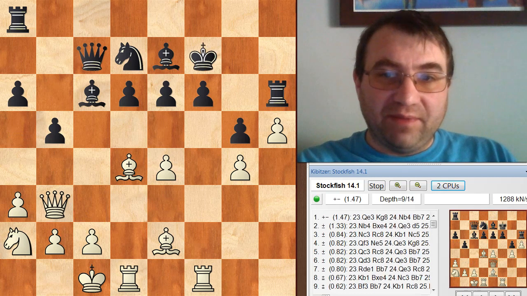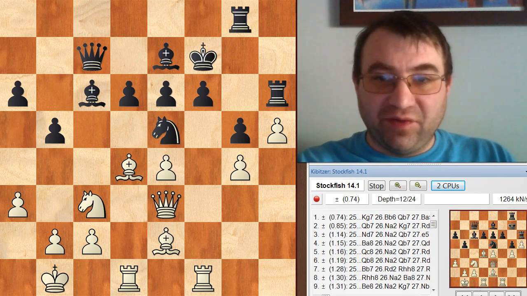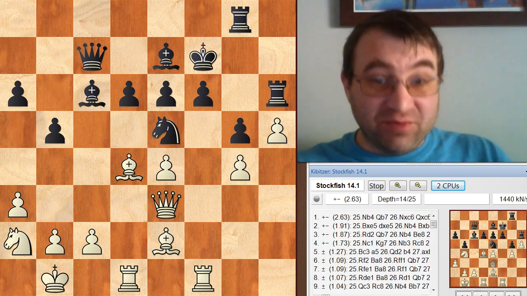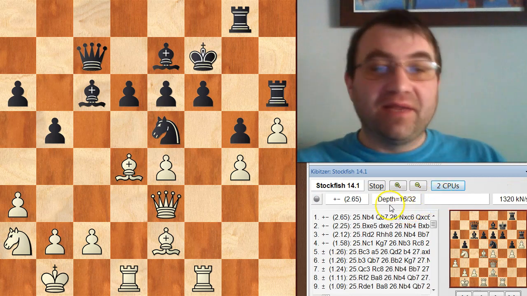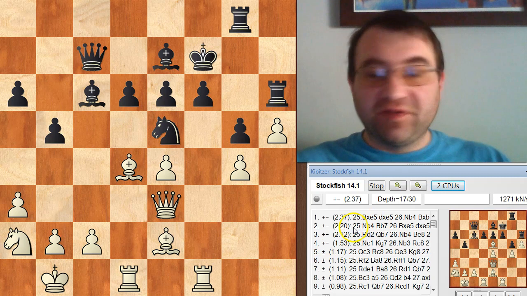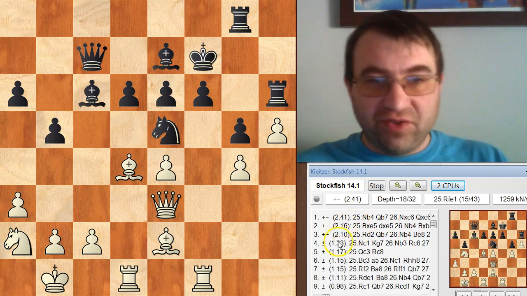Here we have queen b3, king f7, and we have all of this stuff, and we're getting pretty close to engine agreement here. But then we have this move knight c3. What's interesting is this move is a complete whiff. If you look at the engine assessment right here, it's really high. This is clearly like a +2, +3 position for white. Tal's doing amazing here. He's got a huge advantage.